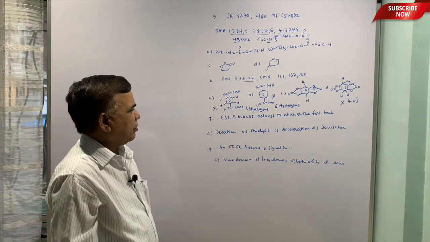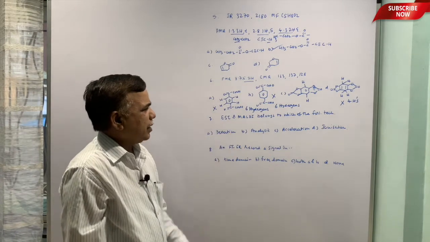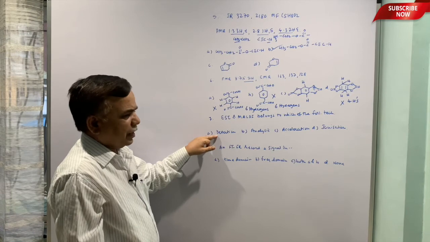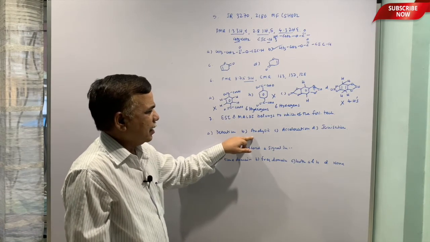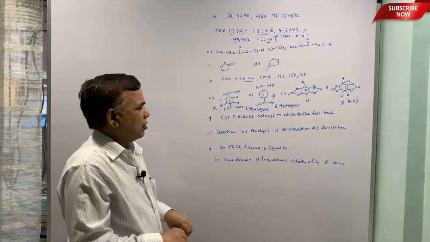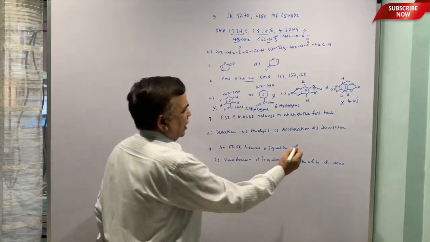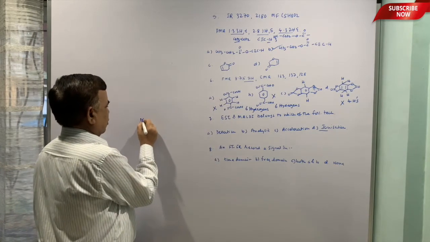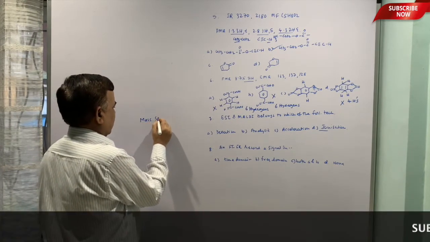The 7th MCQ: ESI and MALDI belong to which of the following techniques? Whether they are detection techniques, analytical technique, acceleration or ionization. These are ionization techniques because they belong to mass spectrometry.